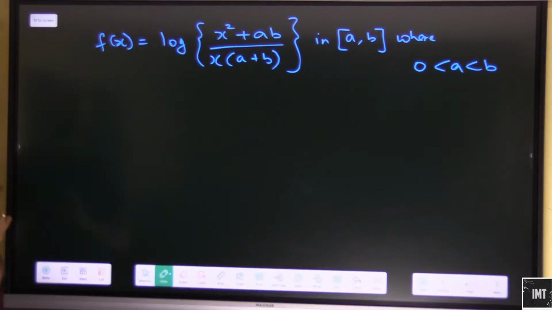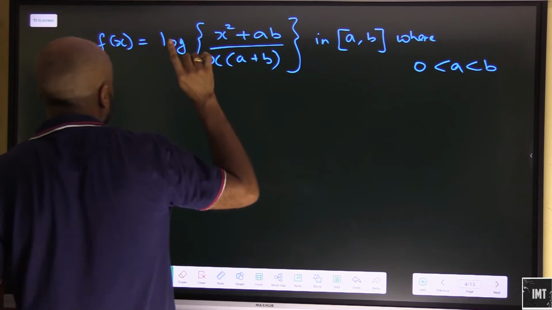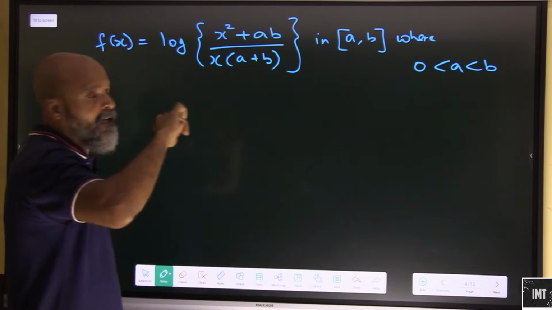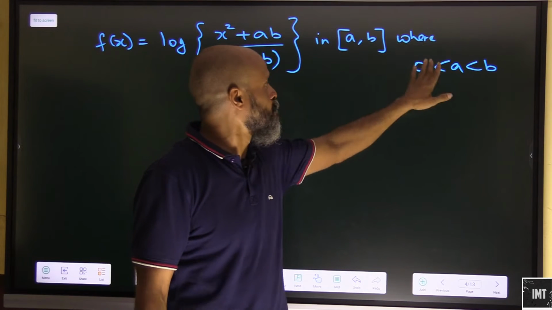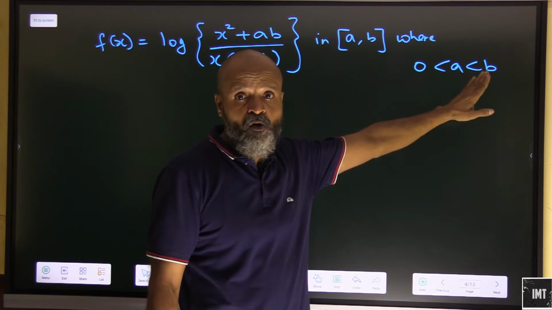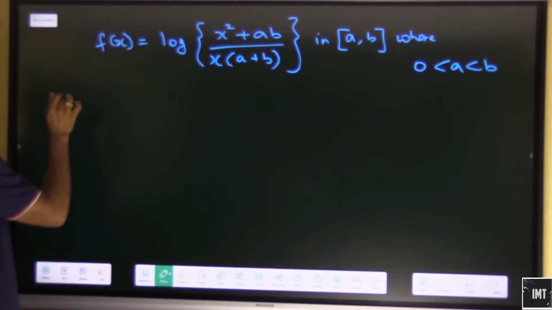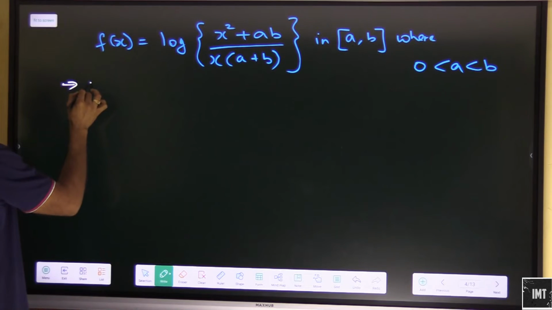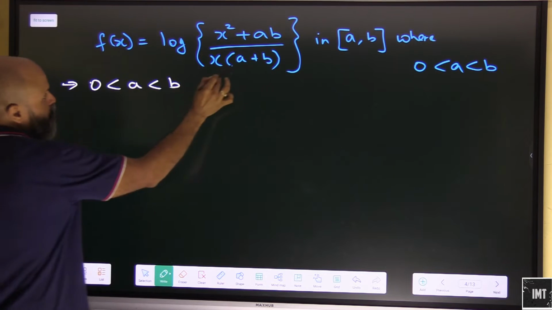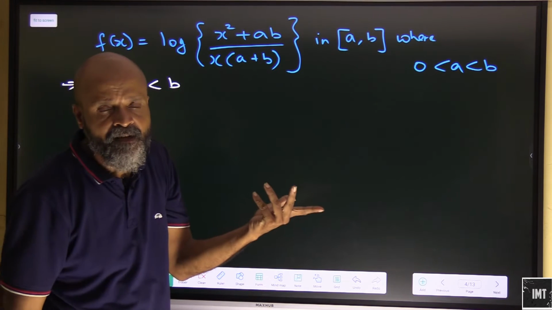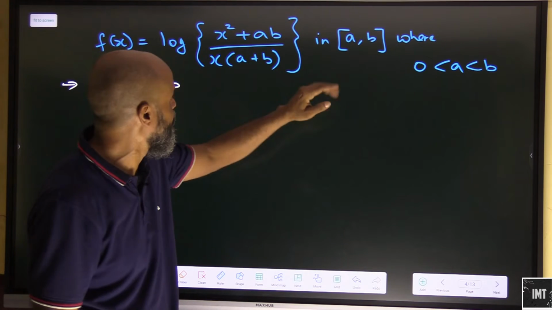We have this question here. f(x) is equal to log of (x squared plus ab) in the numerator, and in the denominator we have x into (a plus b), in the closed interval [a, b], where a is greater than 0 and less than b. So let's examine this. Is this function continuous? Since a is less than b and we do not have a minus here, log of a negative is not possible, but do we have any possibility of getting a negative here? No.